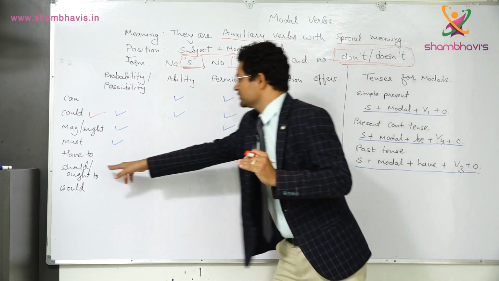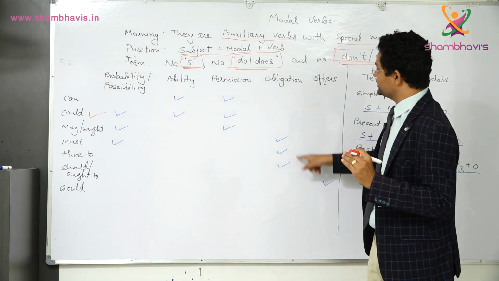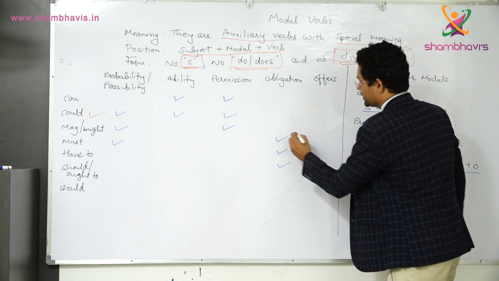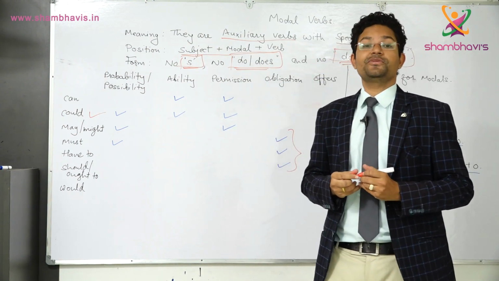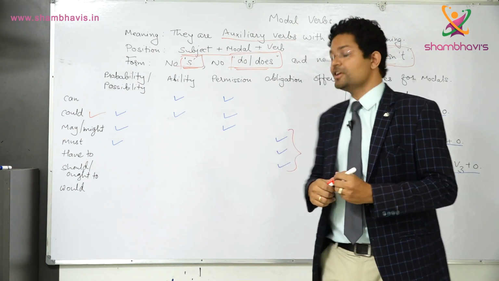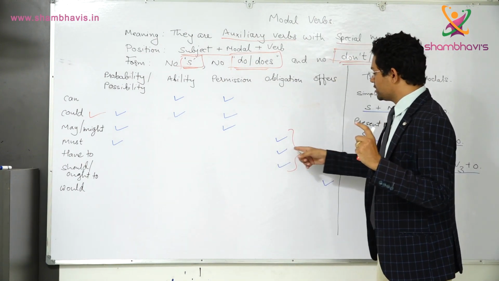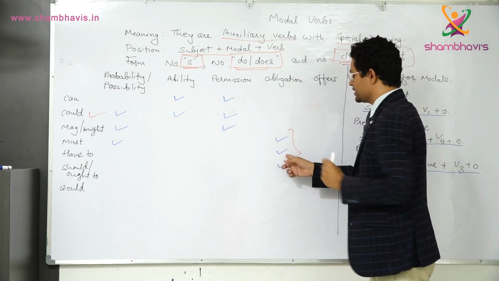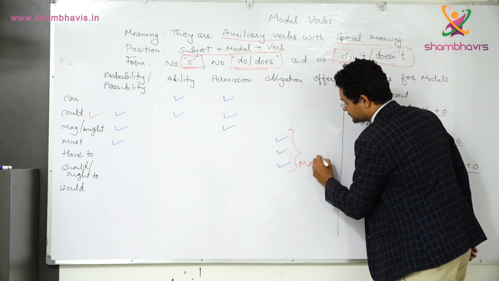And next one is should and ought to, which is also used for obligation. Once again, 1, 2, 3. Now here you need to understand all of them are used for obligation. So in a sentence, how will you find out which one is the correct answer? So remember, must is very strong obligation. Have to is a little bit less than must, and then should is also called moral obligation.